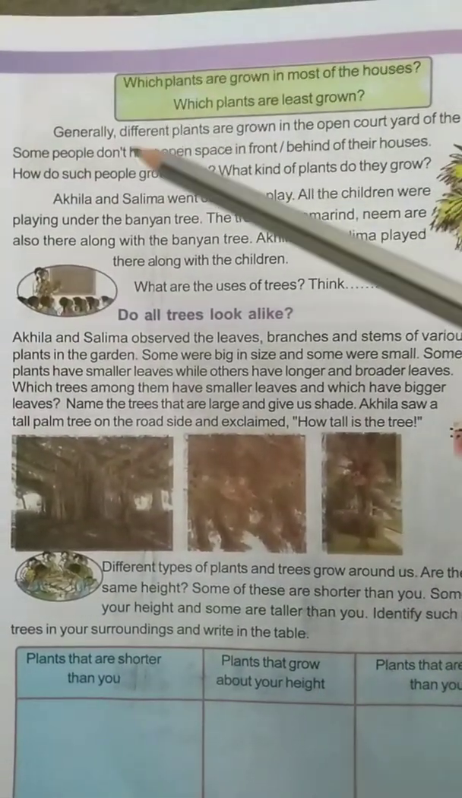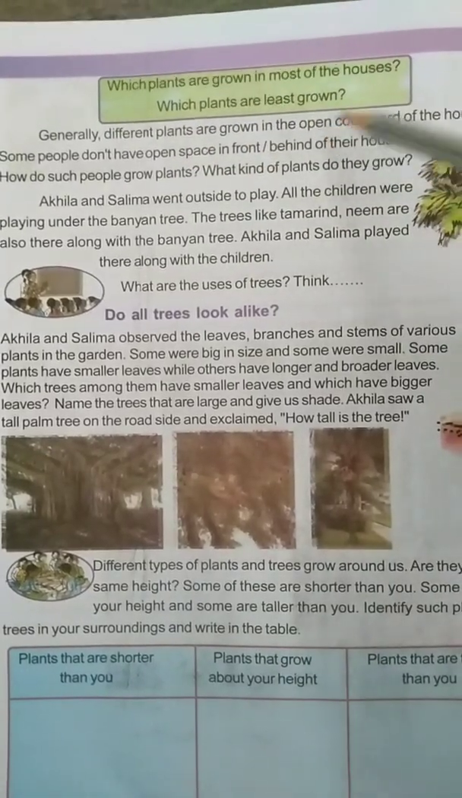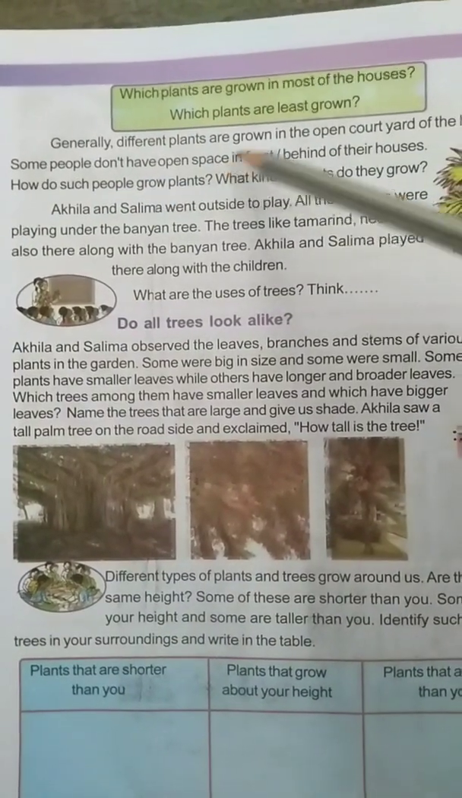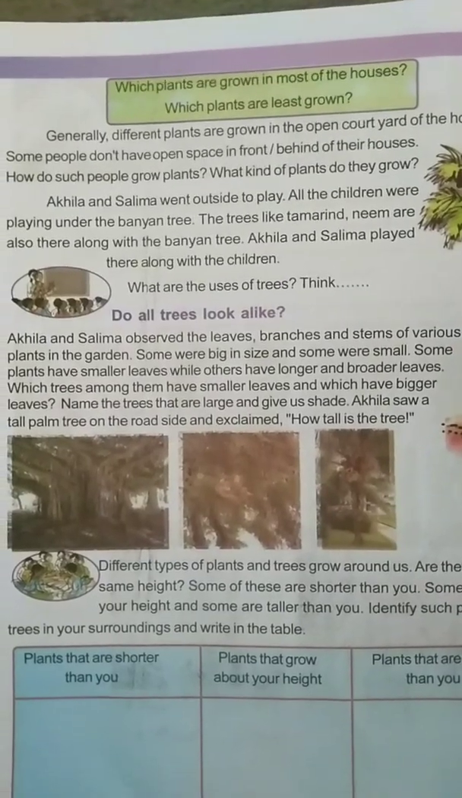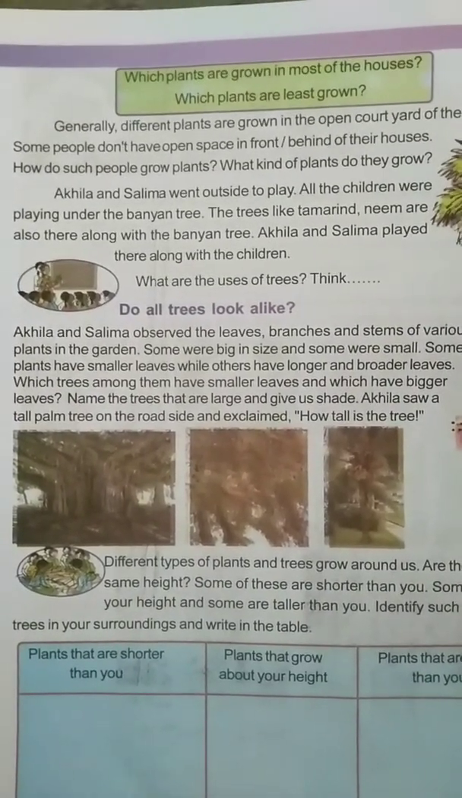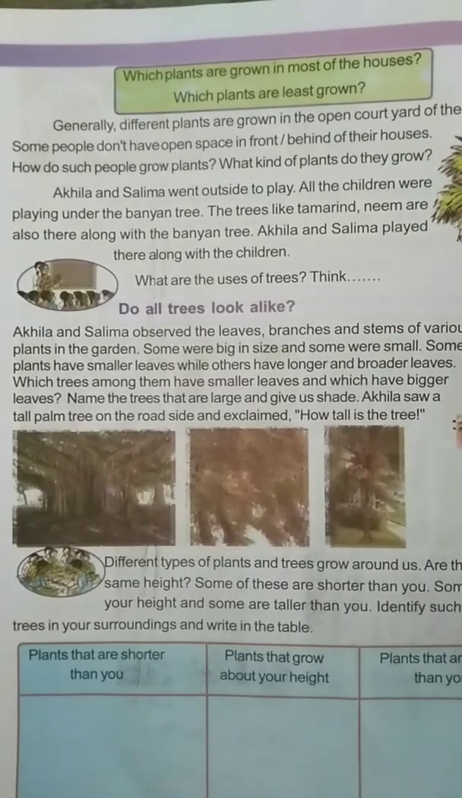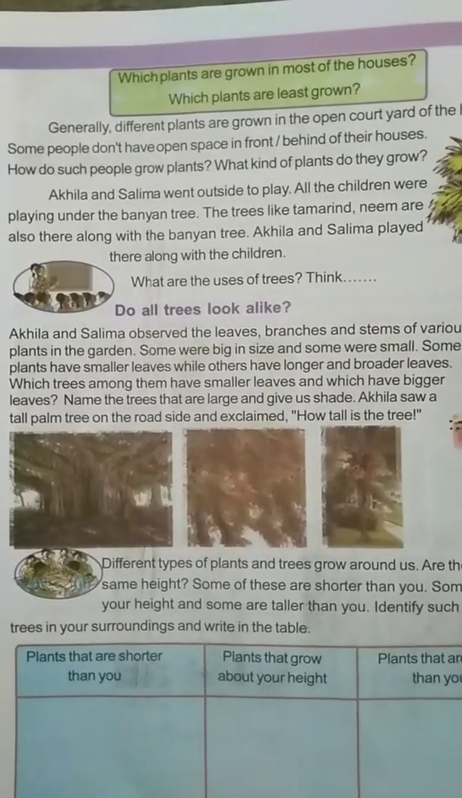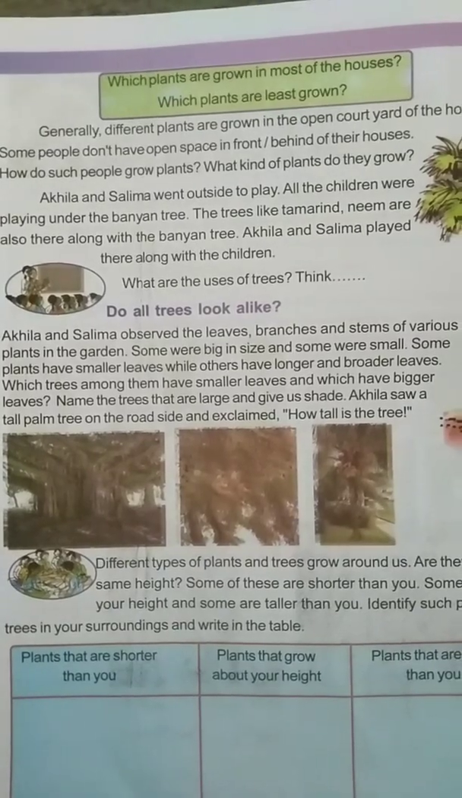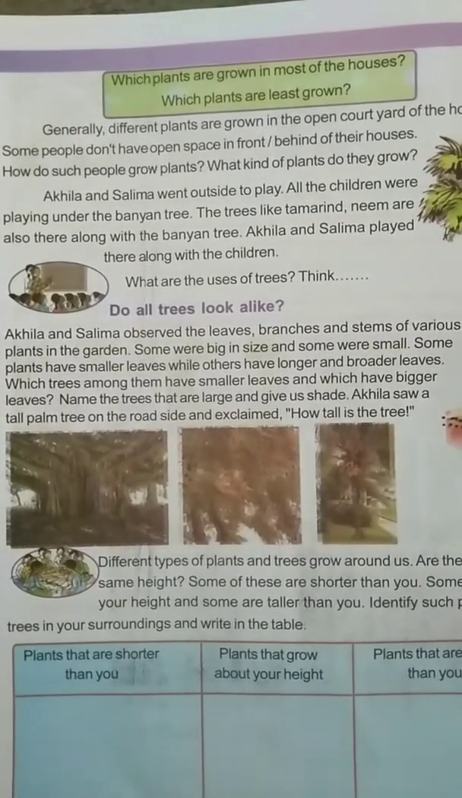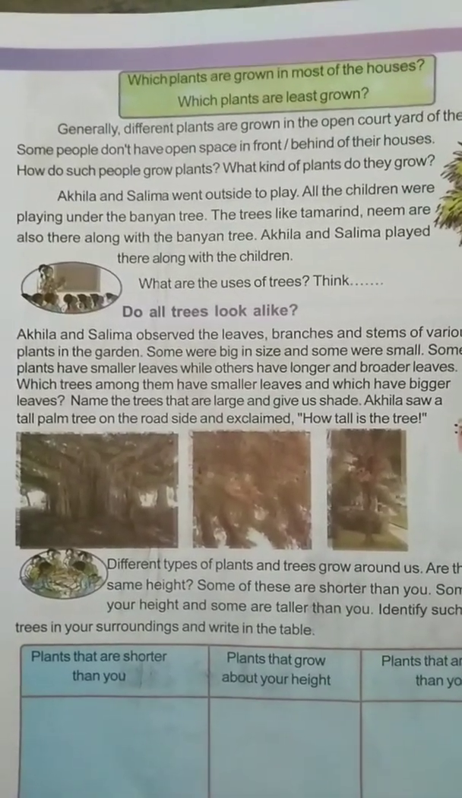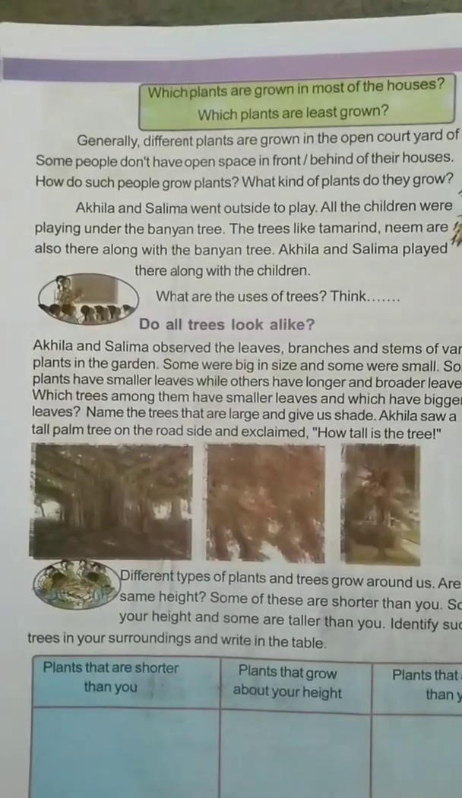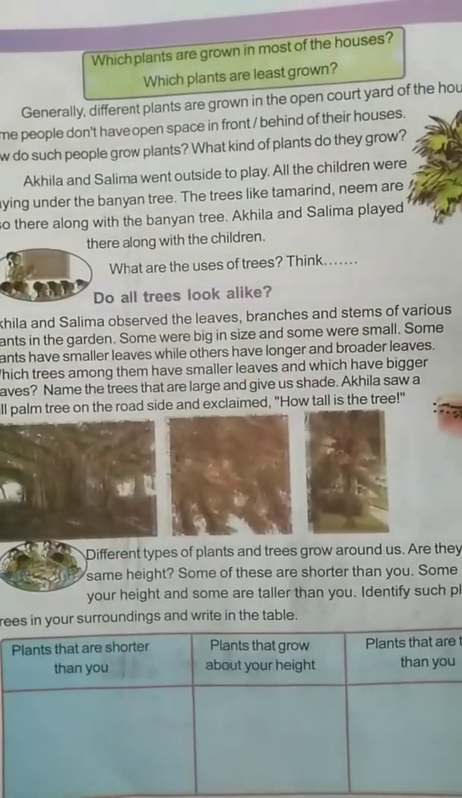Generally, different plants are grown in the open courtyard of the house. Some people don't have open space in front of or behind their houses. Many people have a place for growing plants, but there are some houses which do not have the place, either in front of their house or at the back. There is no place to grow plants. Then how will these people grow plants? What kind of plants do they grow?